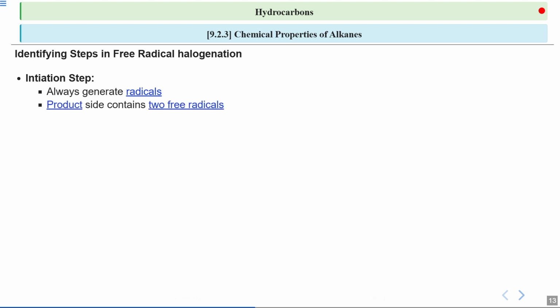The product side of the initiation step contains two free radicals. This is important because it shows that the reaction has successfully generated the reactive species needed for the next steps. After that, we have an example here to explain the same. The chlorine gas undergoes homolysis, which means the chlorine-chlorine bond breaks evenly, forming two chlorine free radicals.